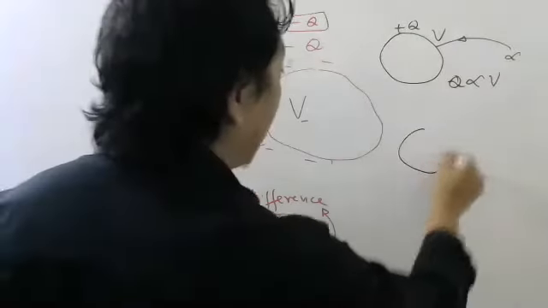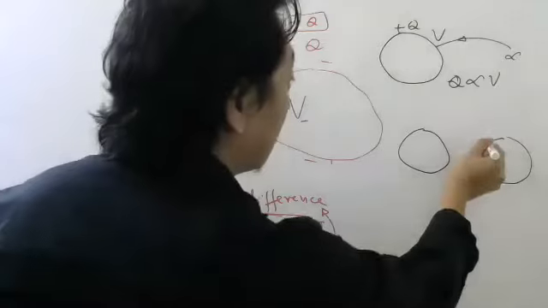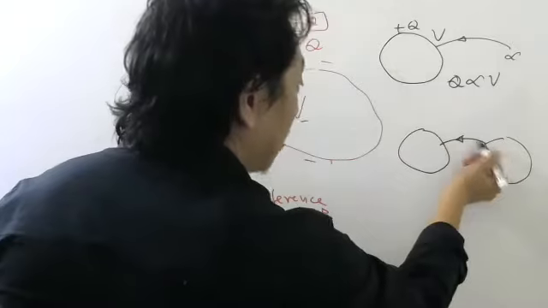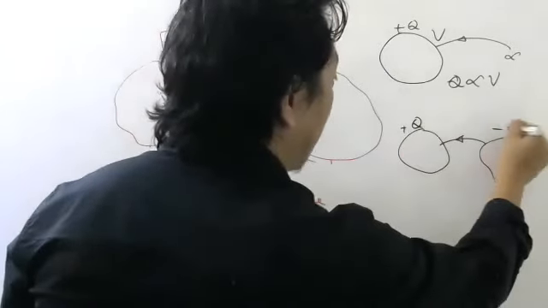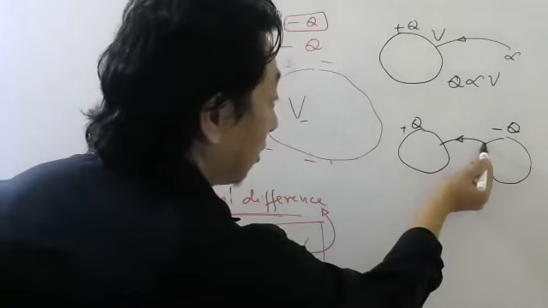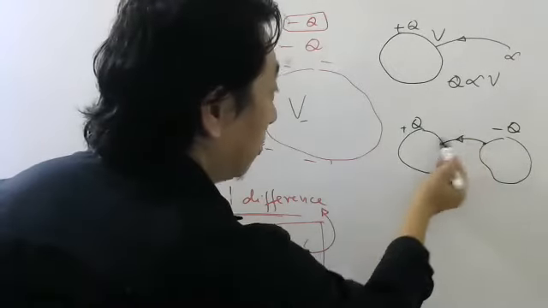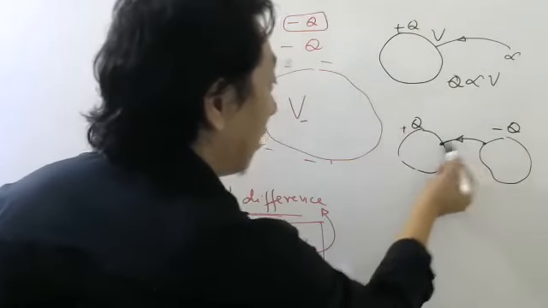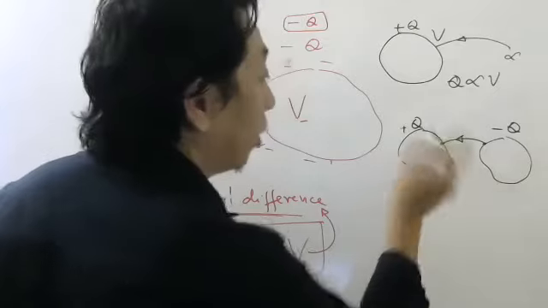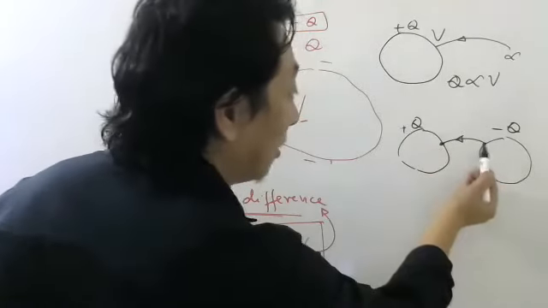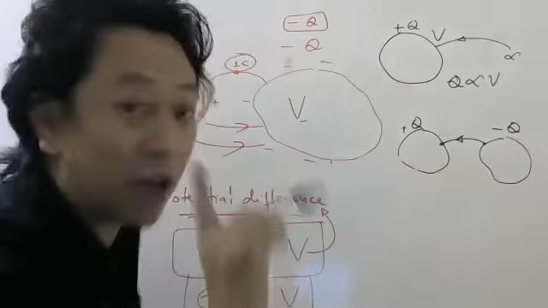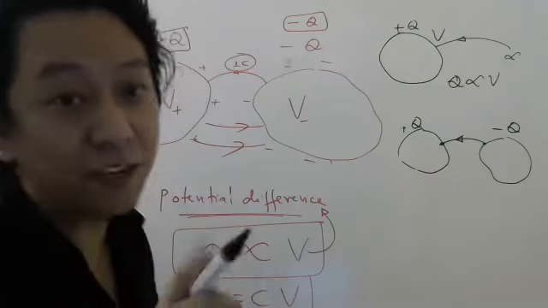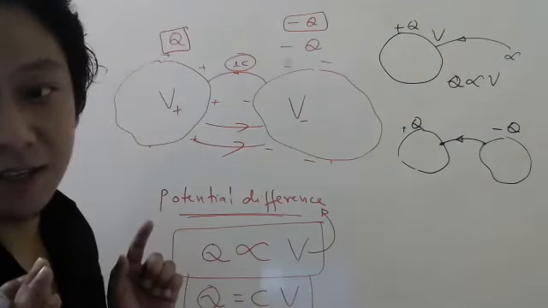Now what I'll do, I will take this conductor, I will bring charges this way. So now when I bring this unit charge from here to here, if this has plus q charge and this has minus q charge, now the work done from here to here will also be proportional to this charge. If this charge is more, then again I will have to do more work from here to here. Only difference is now the work done from here to here, you have to say potential difference. Potential difference, not potential. That's it. Nothing else.